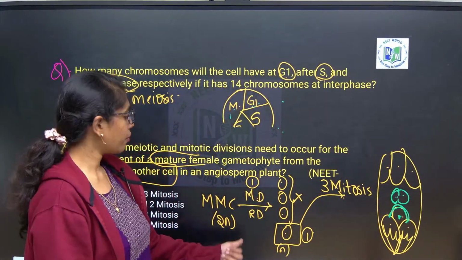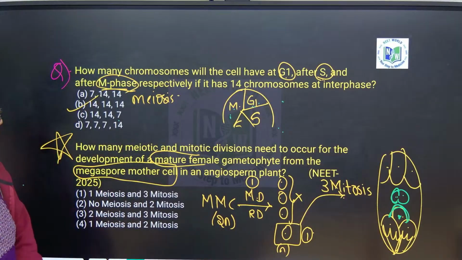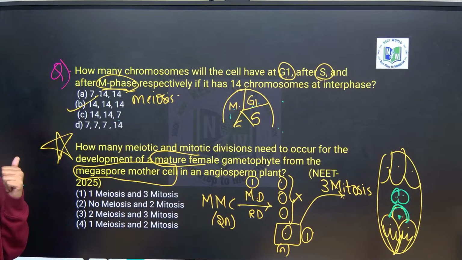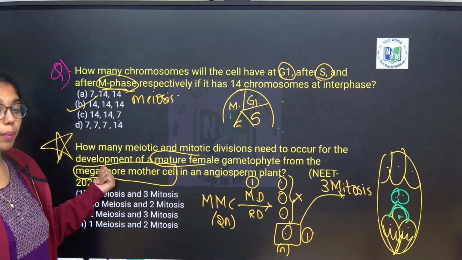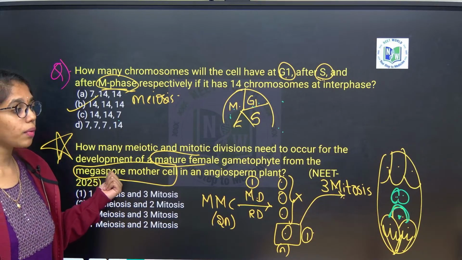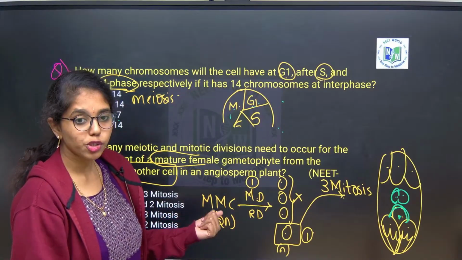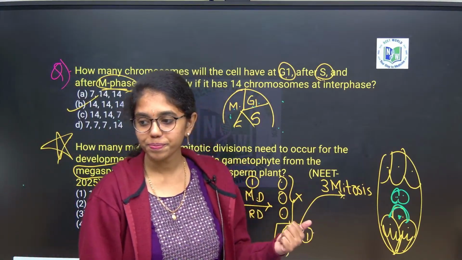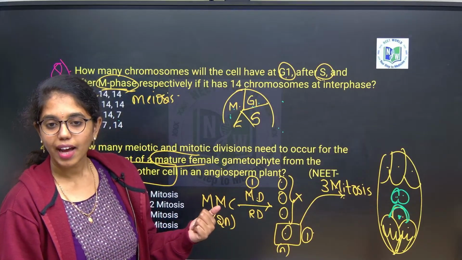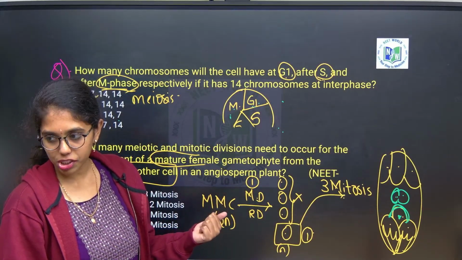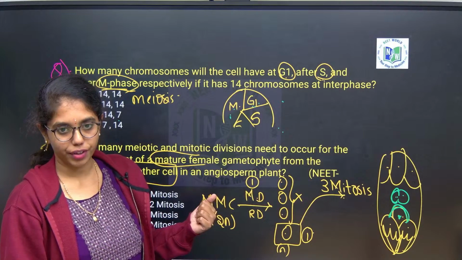Got it? Now tell me how many meiotic and how many mitotic divisions. One meiosis and 3 mitosis, if he is asking from the megaspore mother cell. If in the question he is asking only from the haploid megaspore, how many mitotic divisions occur to form the female gametophyte?